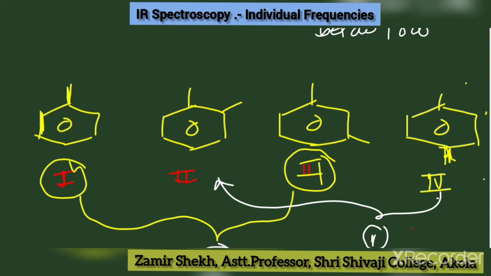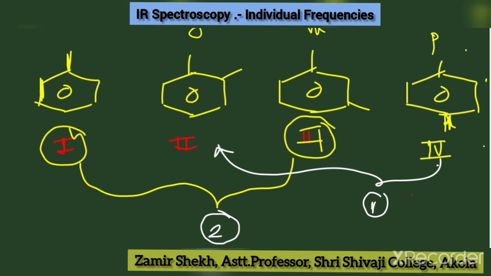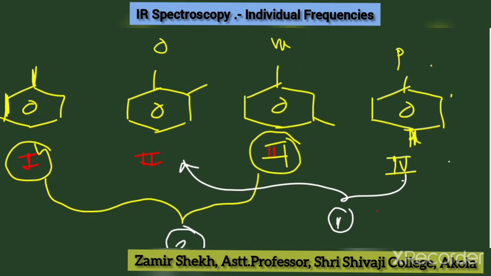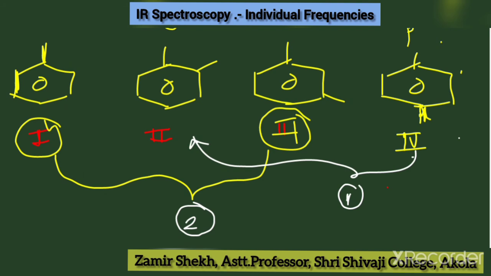So that's why the fingerprint region, that is the bending region, is quite useful to distinguish between these types of substituted aromatic compounds. The first example is mono substituted benzene. Second, third, fourth are di-substituted benzenes. In the second example, this is ortho substituted, this is meta, and this is para. Have a look at this one. Mono substituted and meta di-substituted benzene show 2 peaks, while ortho and para di-substituted benzene show only 1 peak. So based on that we can easily identify.